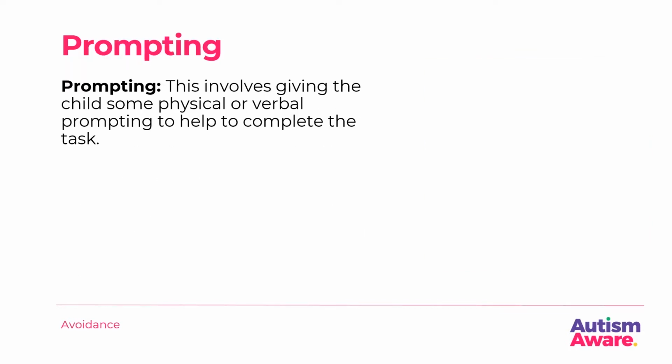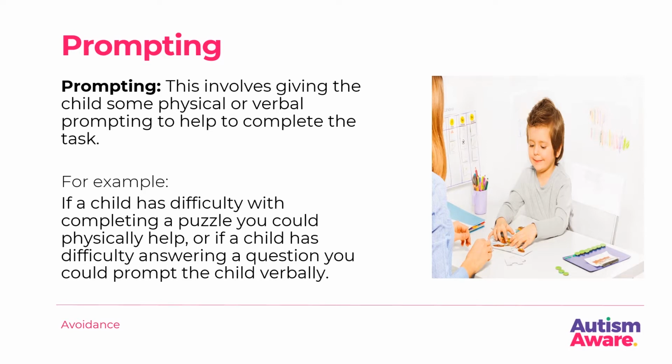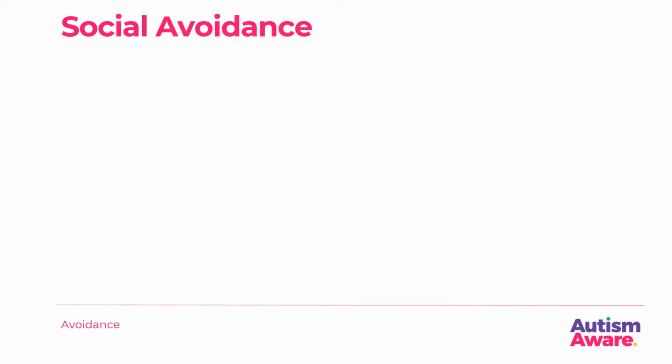Prompting. This involves giving the child some physical or verbal prompting to help to complete the task. For example, if a child has difficulty with completing a puzzle, you could physically help, or if a child has difficulty answering a question, you could prompt the child verbally. Remember to praise and reward the child for their effort, and to fade the prompting and the positive reinforcement as the child learns the skill.